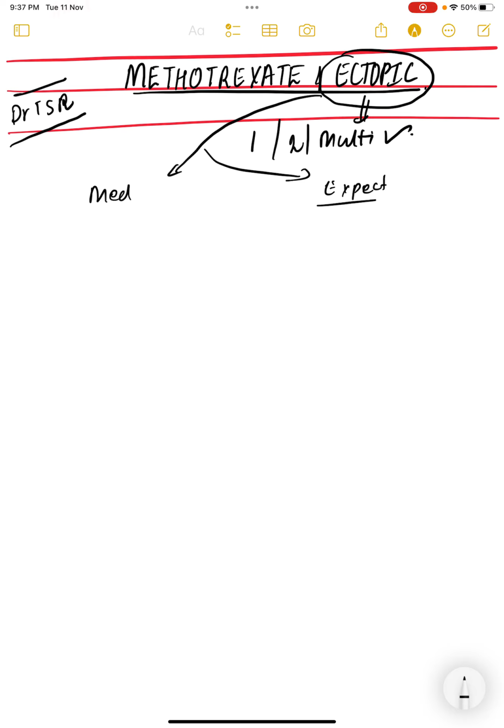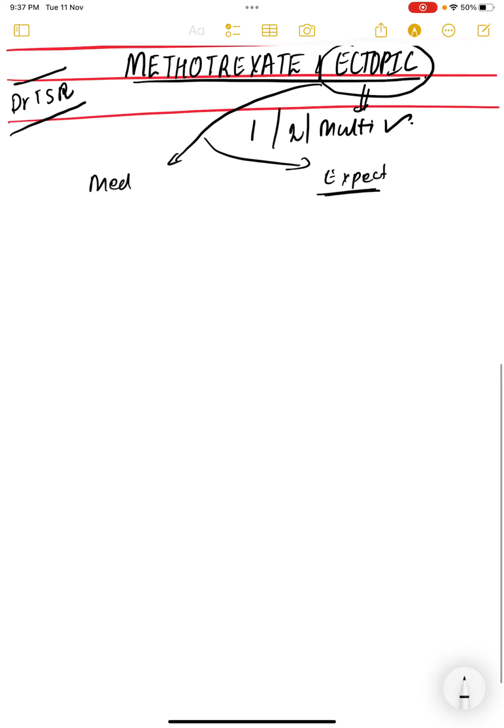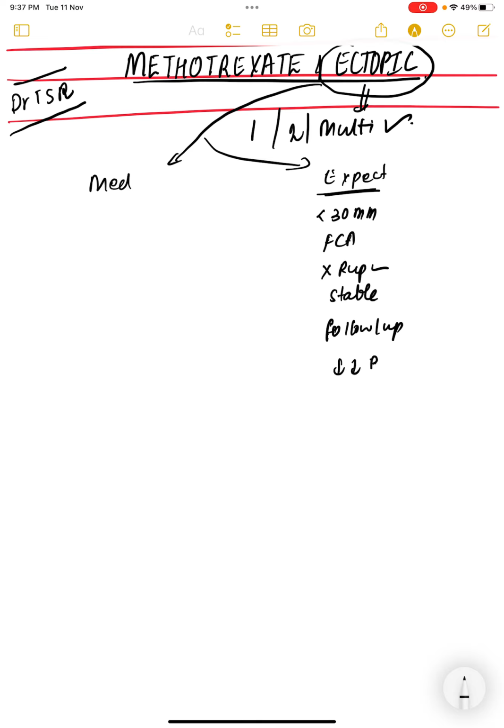So expectant management, when I do it, is when the size of the ectopic is less than 30 mm and there is no evidence of fetal cardiac activity, there is no evidence of rupture, there is no hemoperitoneum, the patient is stable and moreover she is ready to follow up. And the patient is having a declining level of beta HCG.